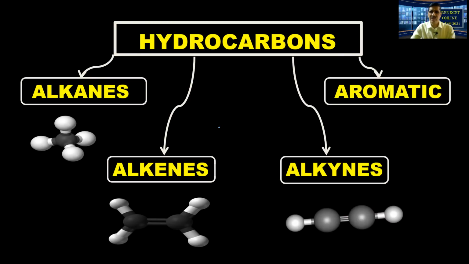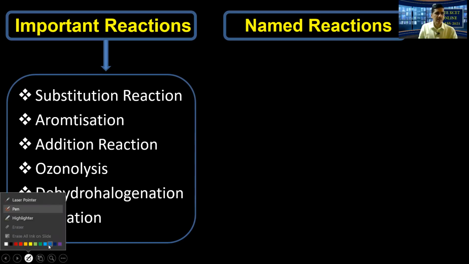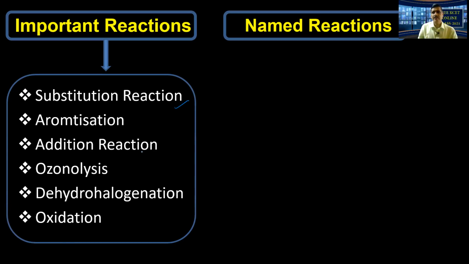The topic ended with the aromatic hydrocarbons. Very basically, we have studied some reactions of benzene. Now there's a bunch of reactions, and I'd like to give a list of them, dear students. Substitution reactions we have studied in this topic, right? As far as the alkane is concerned, we have studied substitution reactions with free radical; that is what we call free radical substitution. Then aromatization, the conversion of alkanes into aromatic hydrocarbons with the usage of special reagents.